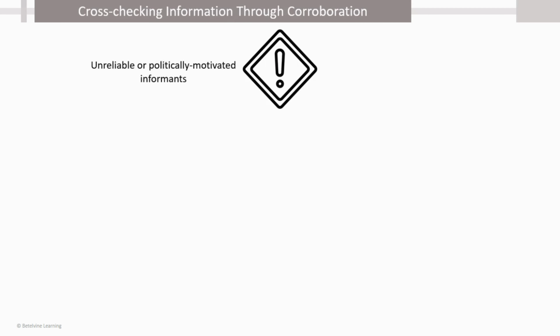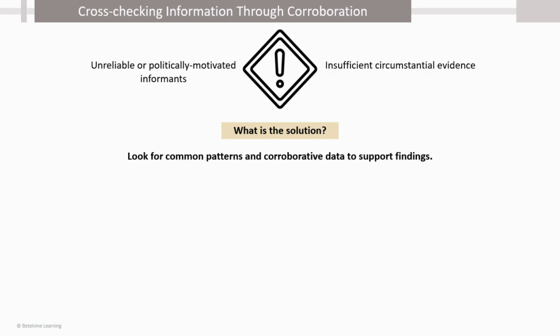Cross-checking information through corroboration. Human rights organizations that are engaged in fact-finding are often faced with unreliable or politically motivated informants. There may even be the problem of insufficient evidence concerning the matter that they are investigating. In such situations, information is sifted by looking for common patterns and corroborative data to support the findings. Corroboration helps in cross checking information and ensuring its reliability.